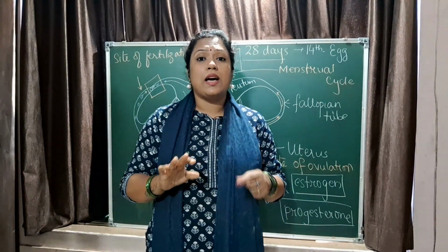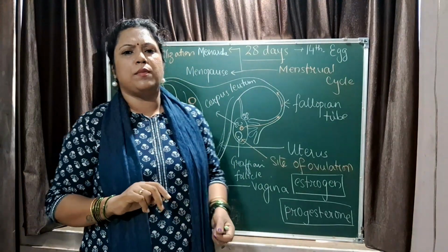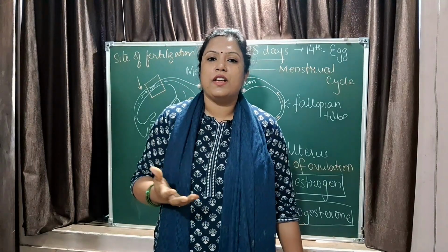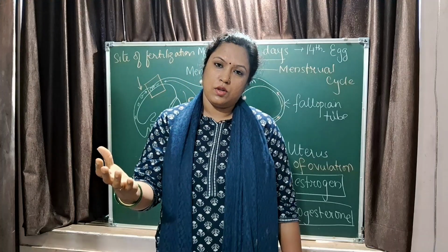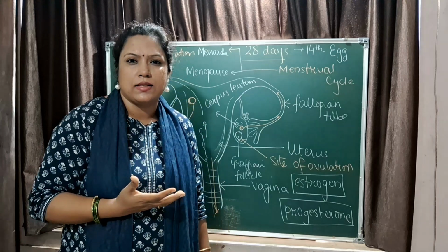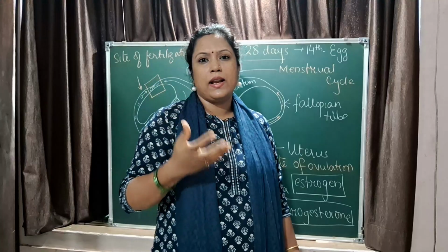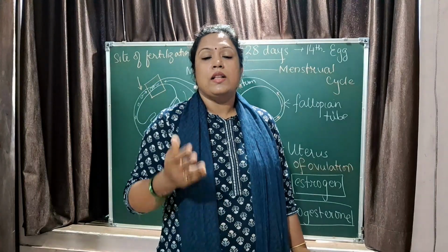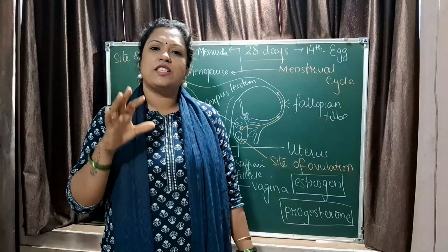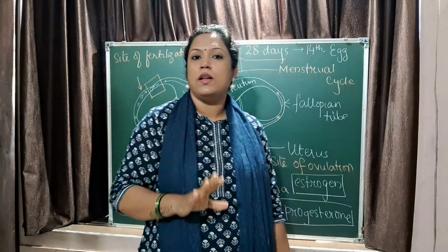Is that clear? So this entire process is just to have a baby. When the baby grows, there are two terms that will come into your mind: embryo and fetus. They are not synonyms. Embryo is the initial phase of development of the baby, from the zygote to the 8th week of pregnancy. Till that time it's just a mass of cells, but later on it gets differentiated into different organ systems, starts looking human-like with head, hands, legs, and the heart starts beating. After 8 weeks of gestation, the embryo is termed a fetus, and from the 9th week to the time of delivery of the baby, it is called a fetus.